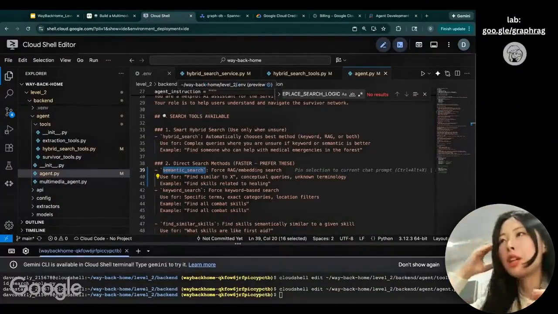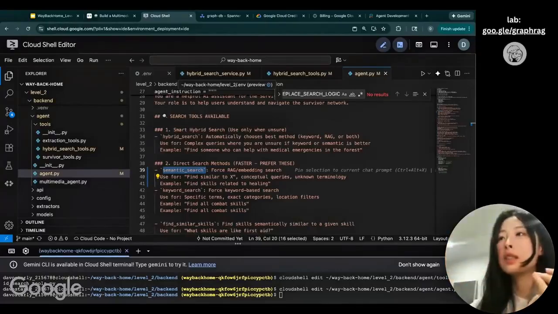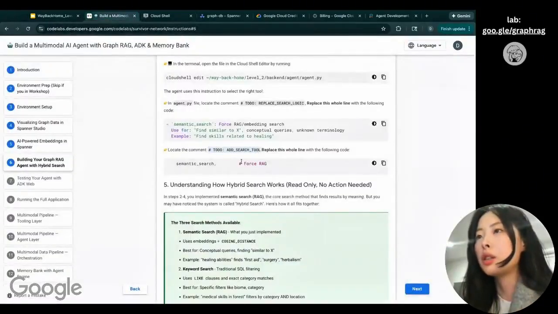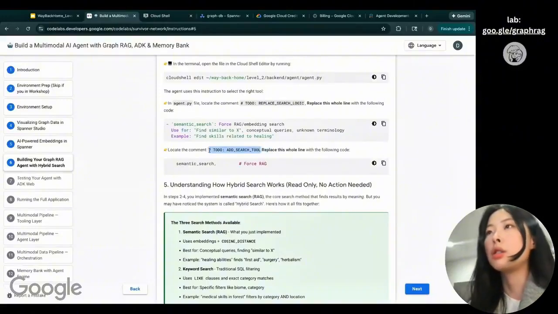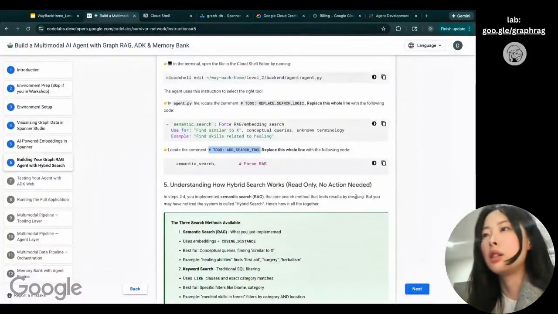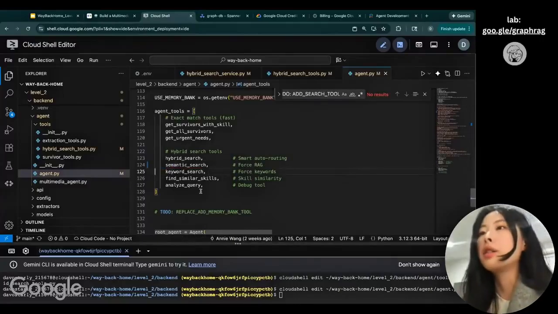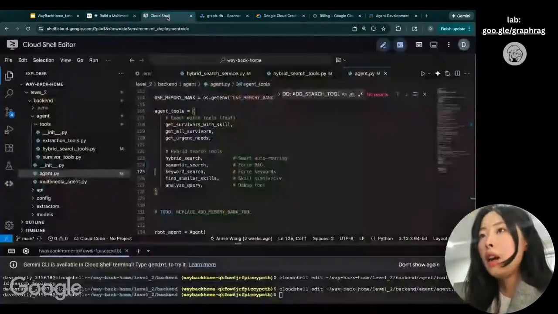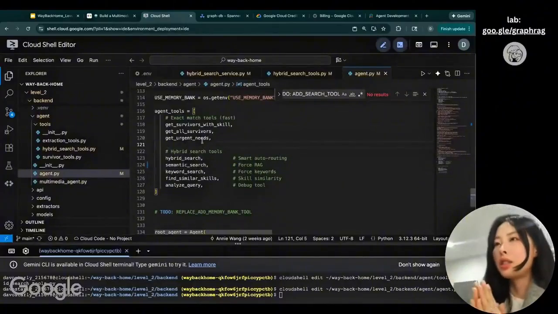Cool. And lastly, we need to add the tools we just built, connecting them to the agent. The agent, the model as a brain, selects the tools we provide to the agent. So again, we want to search this. I'm going to paste it. And here we go, we're adding these tools to the agent. And now, congratulations, you've just successfully built a GraphRAG agent.